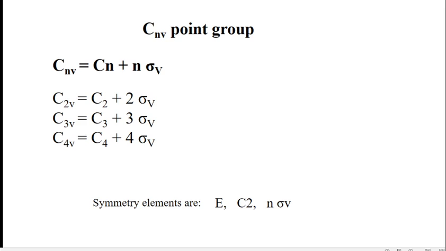If the molecule has a Cn proper axis of rotation and n vertical planes of symmetry, then one can assign it as the Cnv type point group. For example, a C2 axis along with 2 vertical planes gives C2v. A C3 axis and 3 vertical planes gives C3v. A C4 axis along with 4 vertical planes gives C4v.